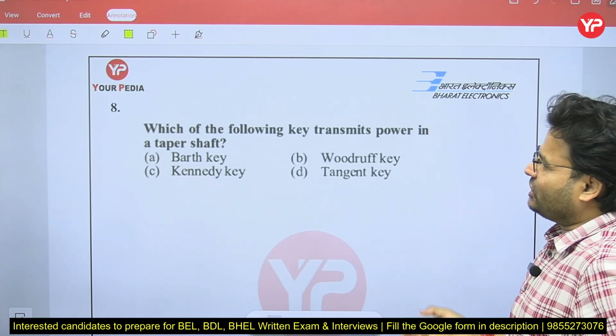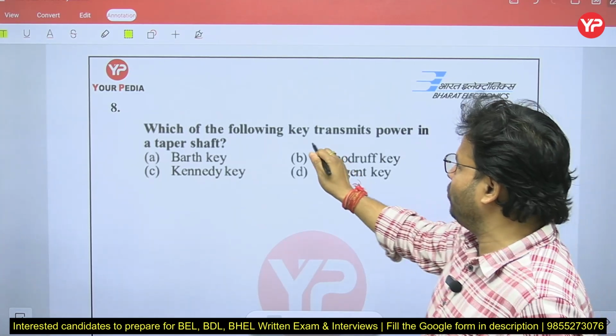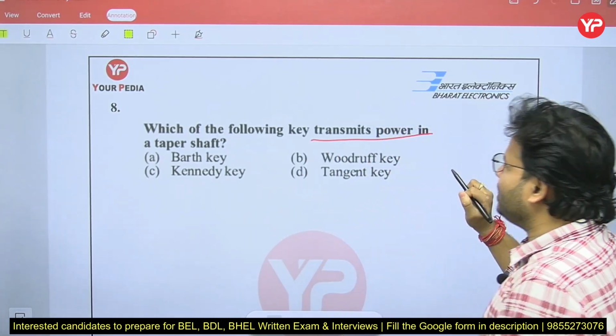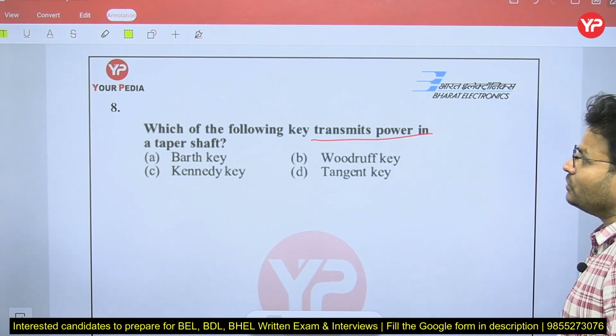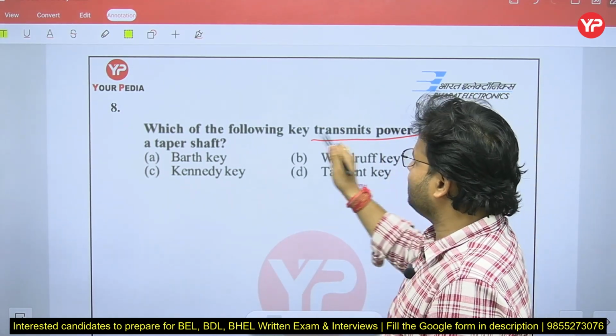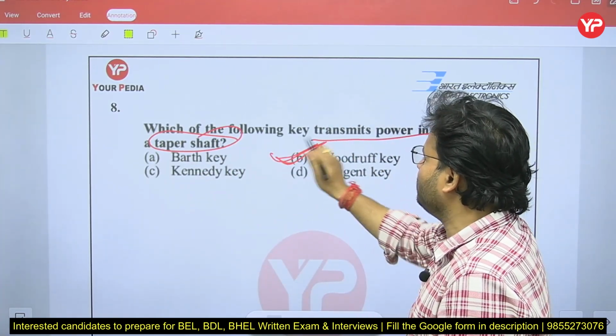Okay, my dear friends. Next, which of the following keys transmits power in a taper shaft? Which of the following keys transmits power in a taper shaft? Barth key, Woodruff key, Kennedy key, or tangent key? Barth key, Kennedy key, tangent key, you know, sir. Tapered, no, sir, taper shaft. For the taper shaft, generally the Woodruff key is going to be preferred.